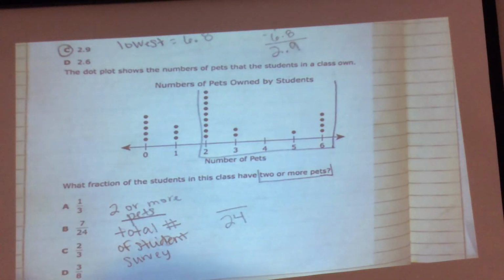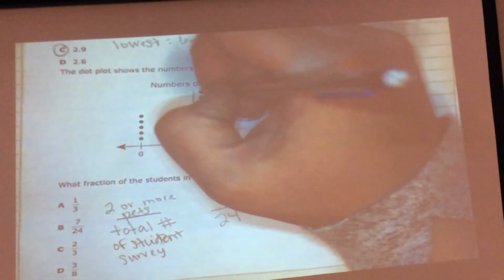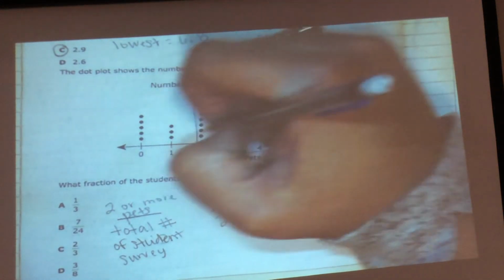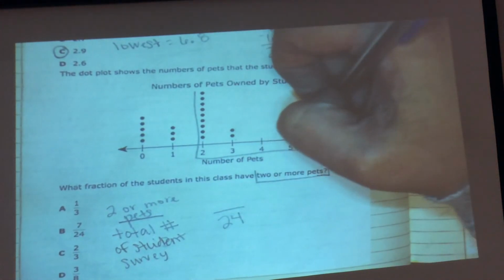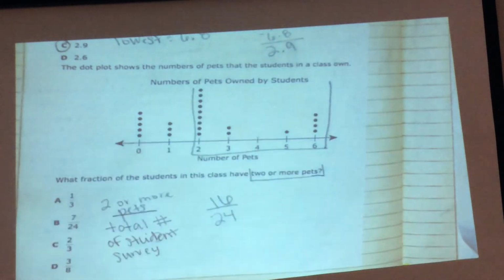Okay, how many students have 2 or more pets? 16. There are 16 in here. 1, 2, 3, 4, 5, 6, 7, 8, 9, 10, 11, 12, 13, 14, 15, 16. But my answer is not there.